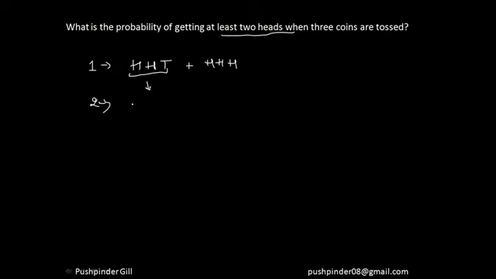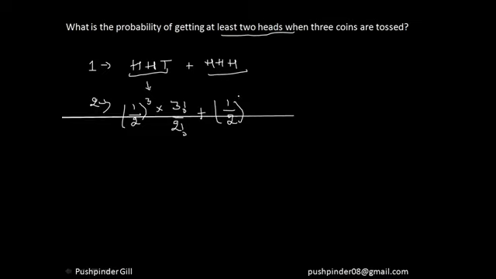So the probability of this is going to be 1 by 2 raised to the power 3 into 3 factorial by 2 factorial. 3 factorial because there are 3 variables, 2 factorial because H is repeating 2 times, plus, since again there are 3 variables, it's going to be 1 by 2 raised to the power 3 into 3 factorial by 3 factorial, which counts up to 1, because H can arrange itself in only one way, right?